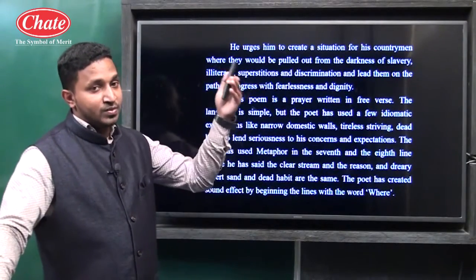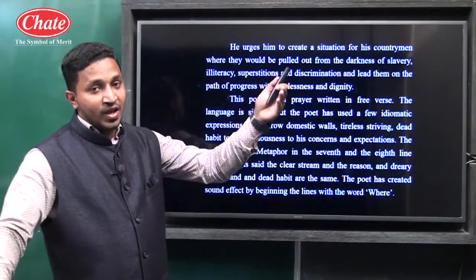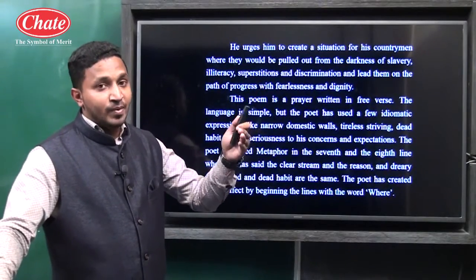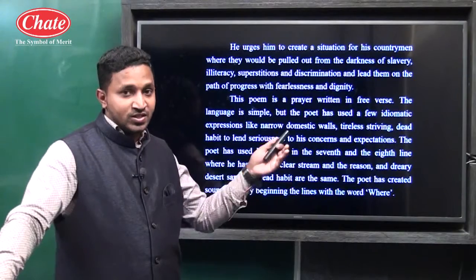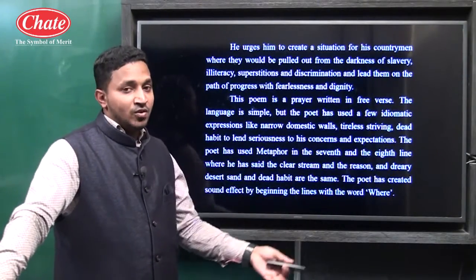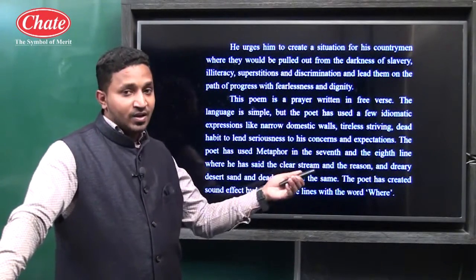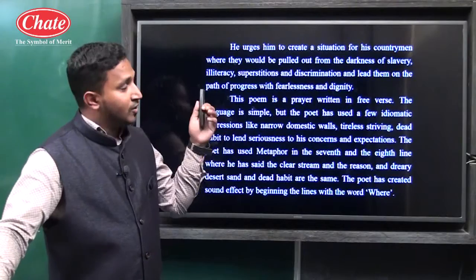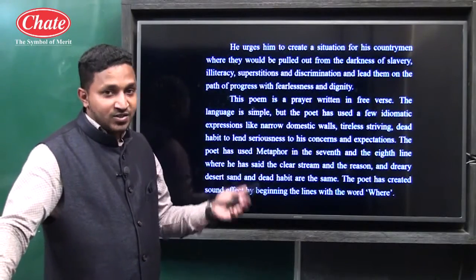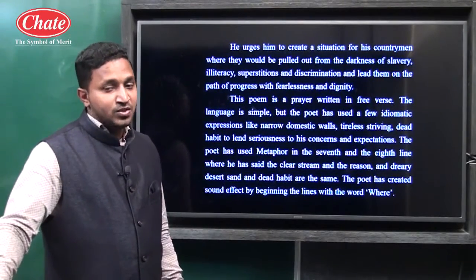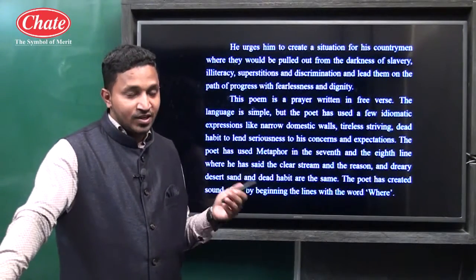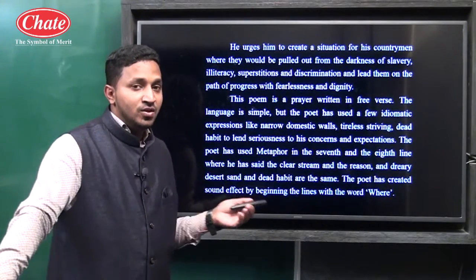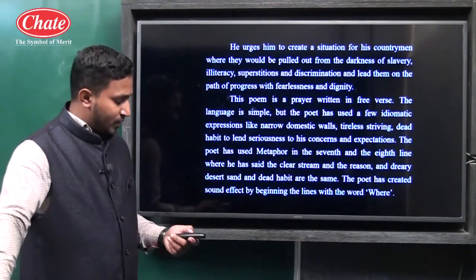For example, the poem's name and the poet's name you can cover in one paragraph. Then come to the next paragraph and start with the central idea. Then in the next one explain the rhyme scheme, and at last explain the figure of speech with the line and why that figure of speech is there. If you write in such a way, you can score good marks here.